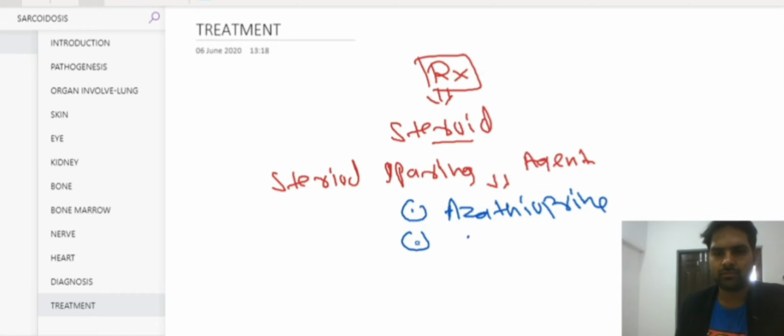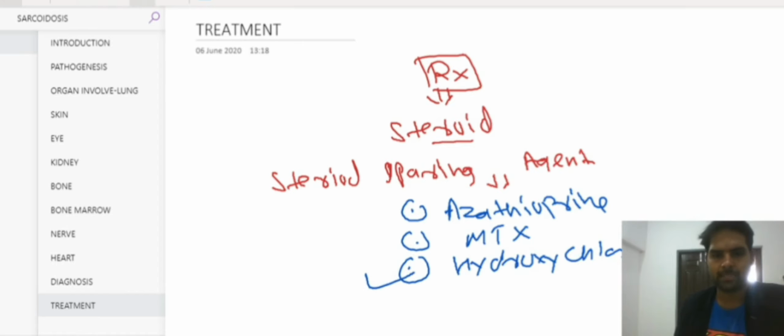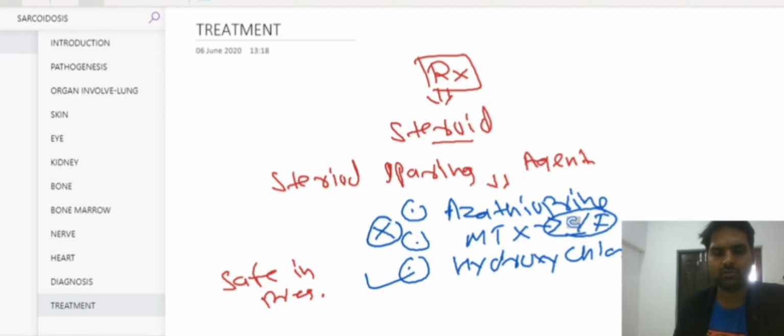We can also give methotrexate. We can also give hydroxychloroquine. Okay, now this hydroxychloroquine is safe in pregnancy. But if the female has sarcoidosis and she is pregnant, then methotrexate is contraindicated in pregnancy.